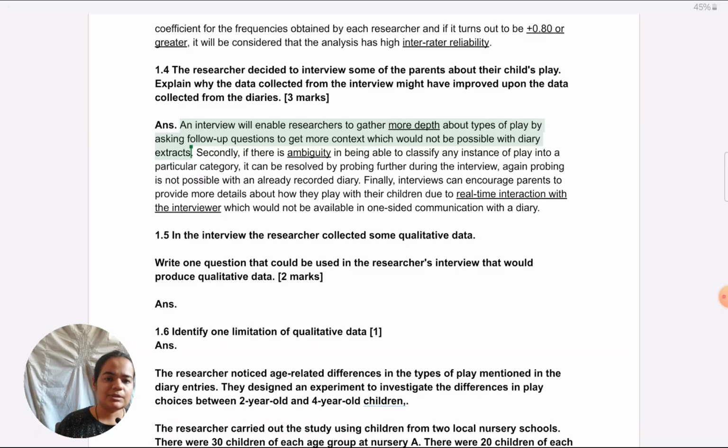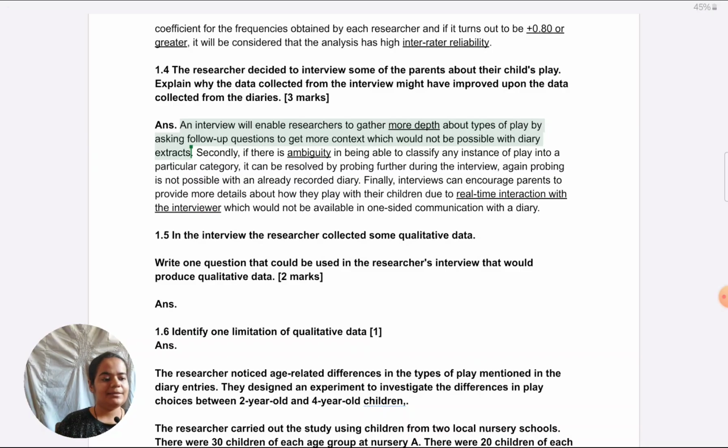So if educational play was being seen, in which a parent is asking a child to name different types of objects, like a puzzle or a riddle game, they are playing with the child, holding up different objects, asking the child to name them so that the child can get educated about different types of objects.